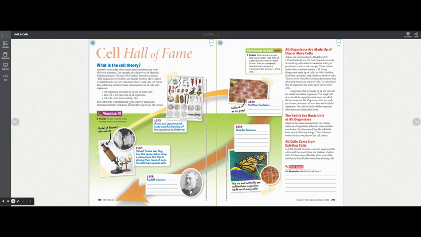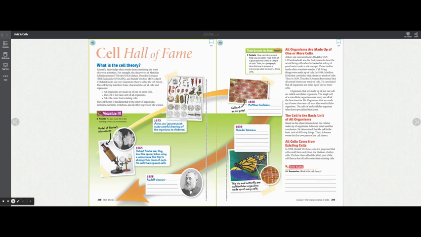Okay, so what it's done is it's taken these three ideas, or these three tenets of the cell theory, and broken them down over here to explain them in more detail. So the first one, all organisms are made up of one or more cells. Anton von Leeuwenhoek was the first person to describe actual living cells when he looked at a drop of pond water under a microscope. These studies made scientists wonder if all living things were made up of cells. In 1838, Matthias Schleiden concluded that plants are made up of cells. Then in 1839, Theodor Schwann determined that all animal tissues are made up of cells. He concluded that organisms are made up of one or more cells.